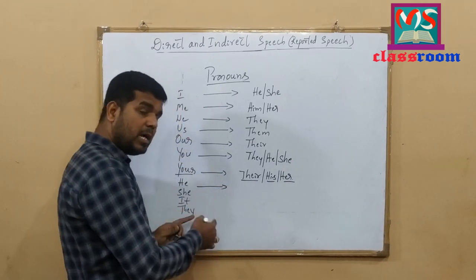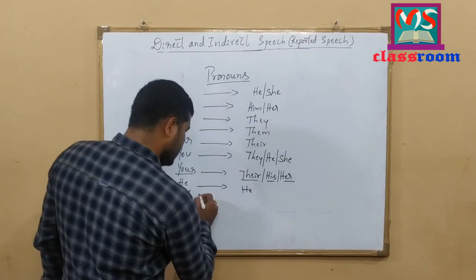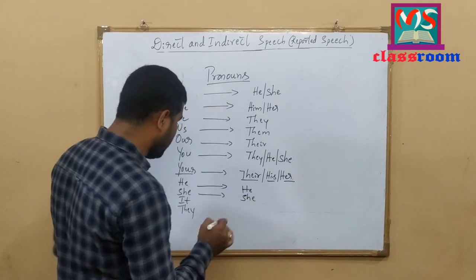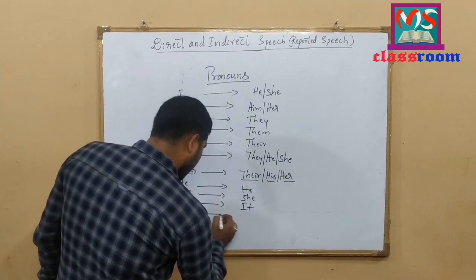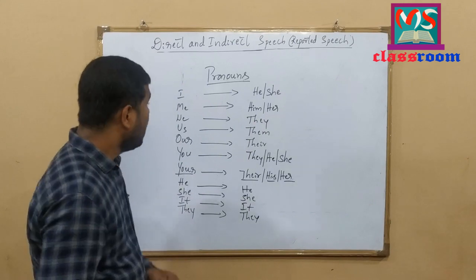Next, he is third person singular. He remains the same as he. She is third person singular. That is why she remains as she only. It also remains as it, and they also remains as they only. Look here.